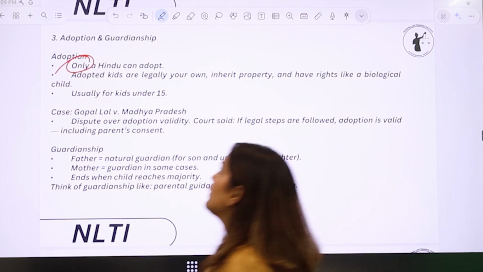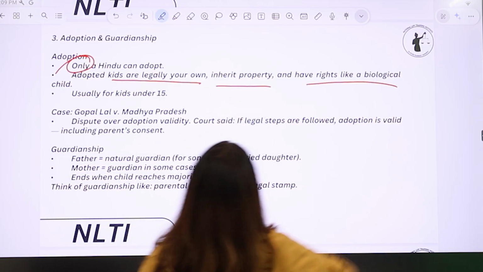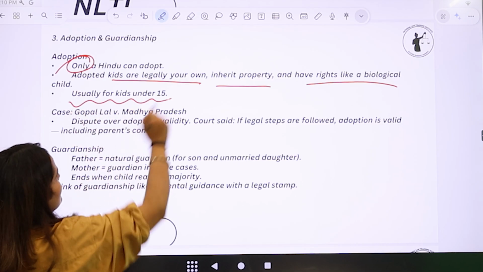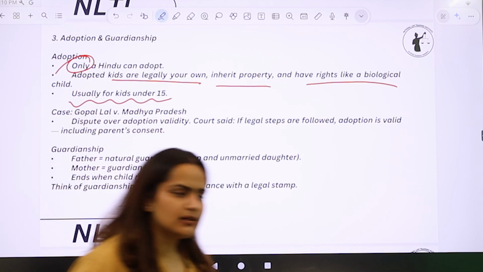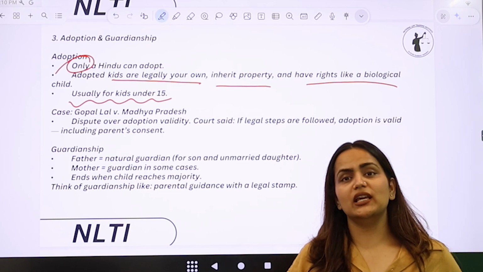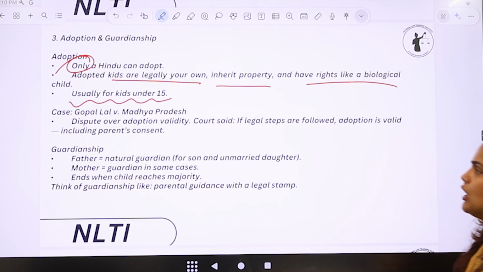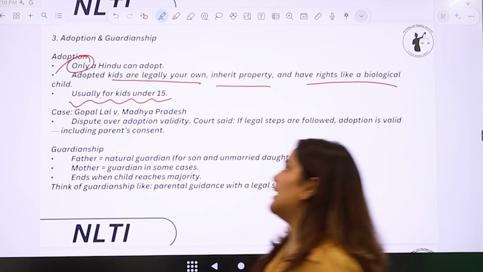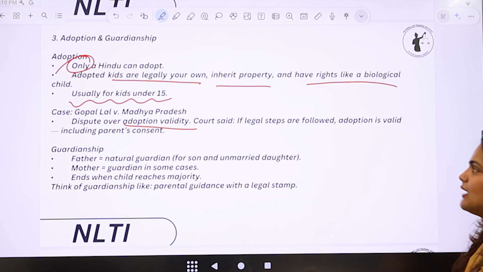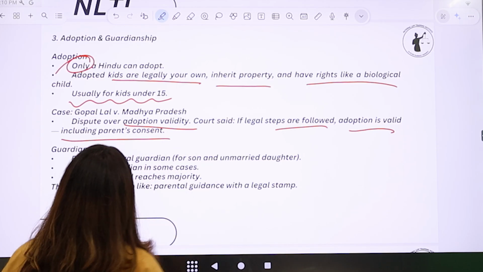And under which law? So, adopted kids are legally your own and inherit property and have rights like the biological kids. So, adoption is usually for kids under 15 years of age, but there are certain customs, there are certain customary laws which allow the adoption of children even who are beyond the age of 15. Now, Gopal Lal versus Madhya Pradesh, it said that dispute over adoption validity was there, whether the adoption was valid or not, and the court said if legal steps are followed, adoption is valid and including parents' consent.